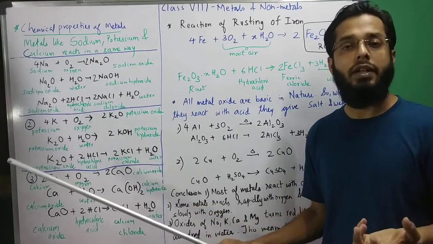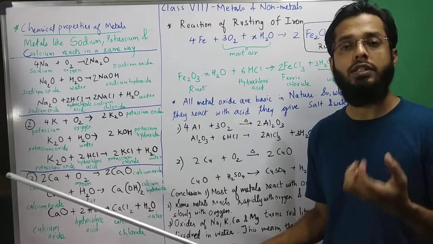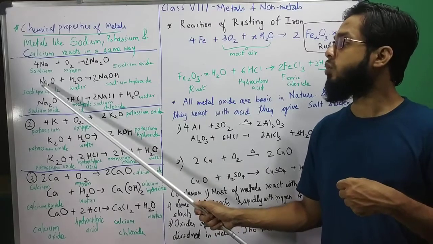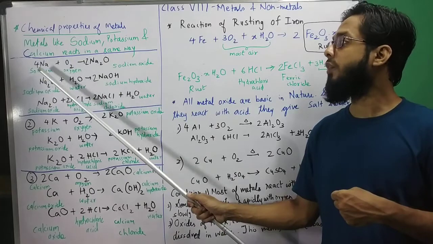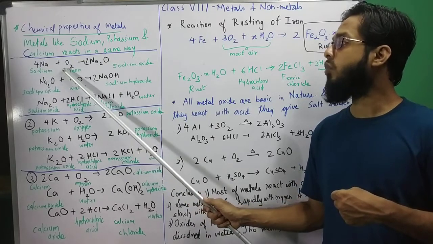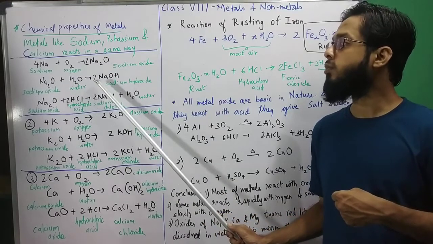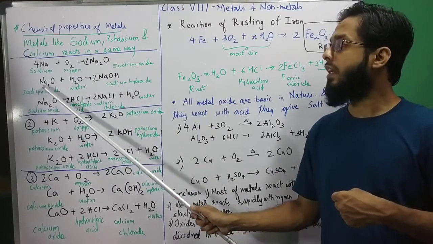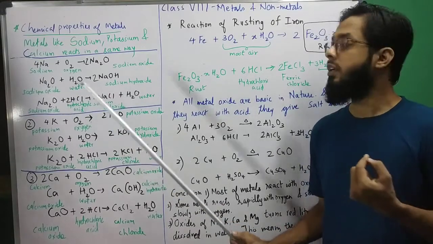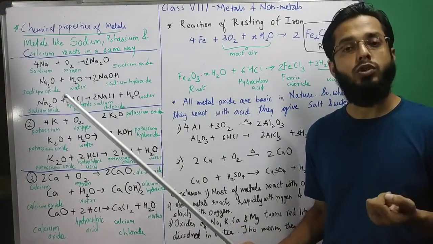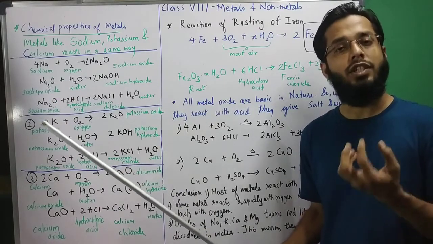And we know what metals are. We have studied the different metals: sodium, potassium, gold, and these are metals. So this metal, when it reacts with oxygen, forms metal oxide. So we have taken sodium. Sodium reacts with oxygen to form sodium oxide, which on dissolving in water forms sodium hydroxide. So metal oxides are basic in nature. If you use litmus paper, this sodium hydroxide solution turns red litmus paper blue. This is the characteristic of a base.